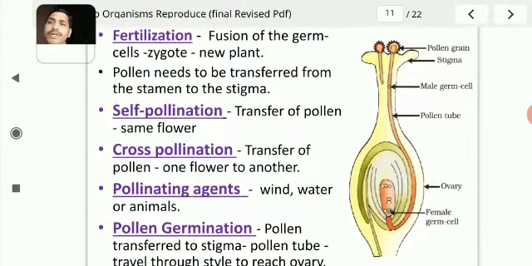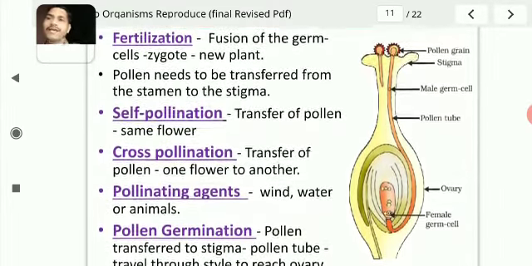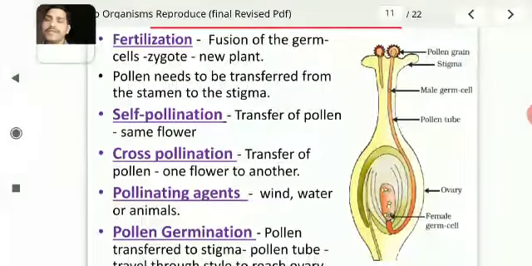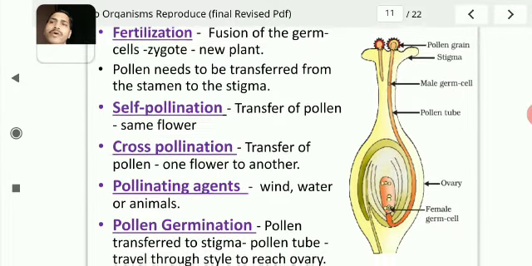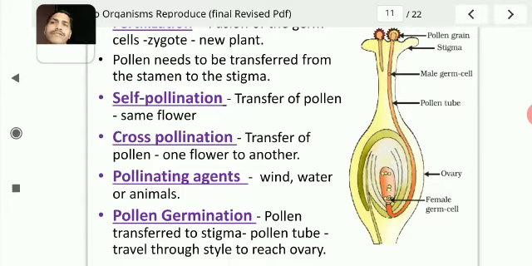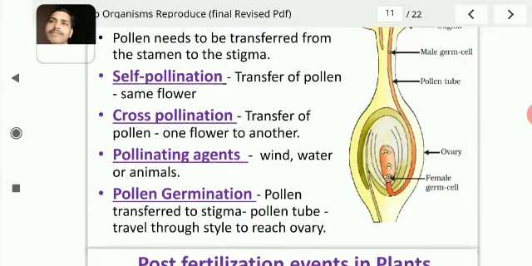Now pollination can be of two types. Either it will be self-pollination or cross-pollination. Self-pollination means transfer of pollen from stamen to stigma of the same plant. And cross-pollination means transfer of pollen from one flower to another flower with the help of external agents. External agents like wind, water, rain, air, animals, human beings, birds.